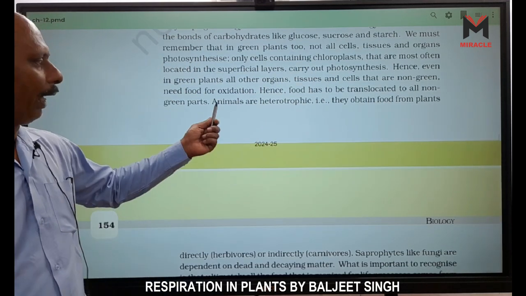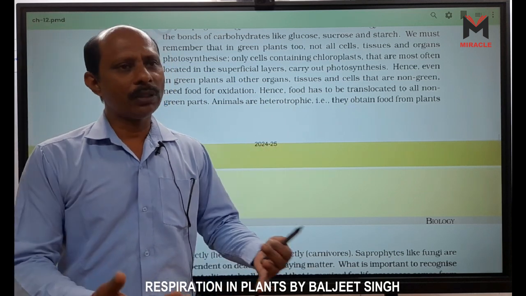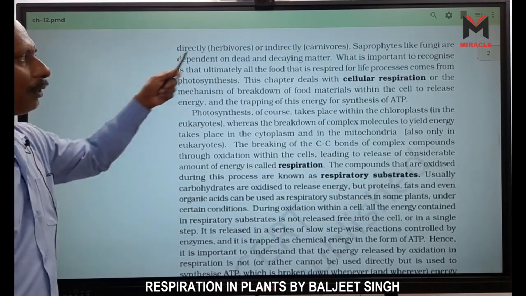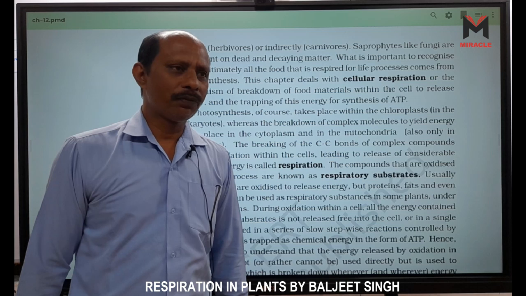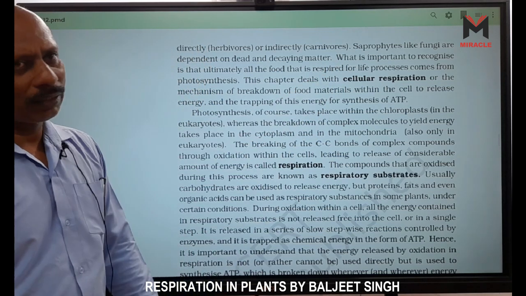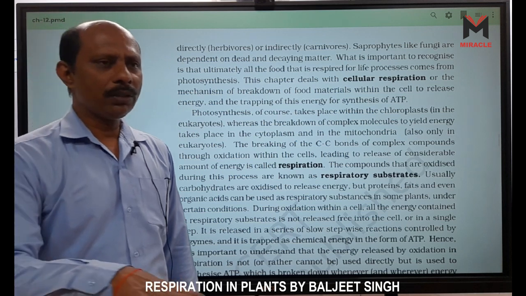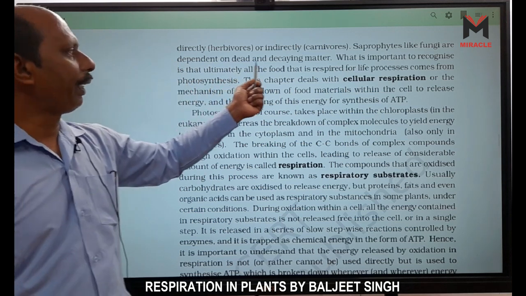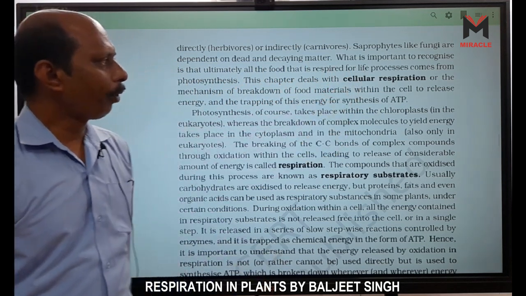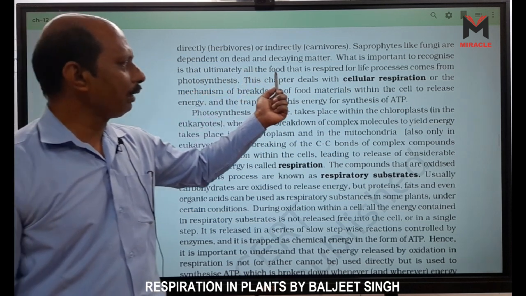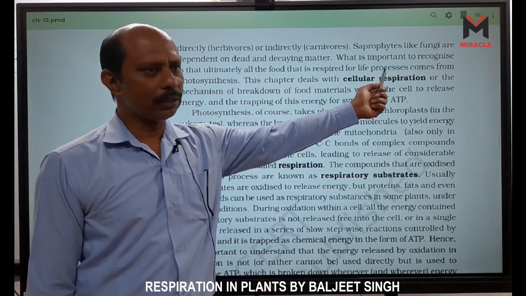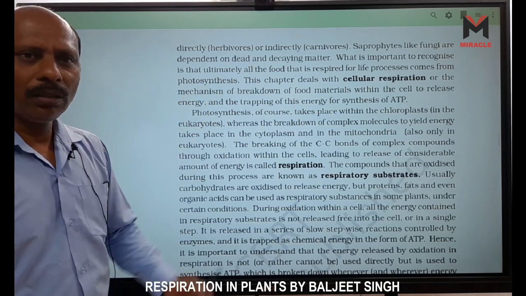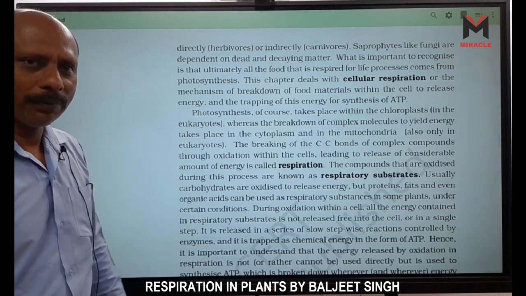Transportation is essential here. Animals are heterotrophic. We are dependent upon plants for food. They obtain food from plants directly, and are called herbivorous, or indirectly, as carnivorous. Saprophytes are organisms which absorb their food from decaying matter, right? Like fungi, which are dependent on dead and decaying matter. What is important to recognize is that ultimately all the food required for life processes comes from photosynthesis. We know this very well. So the plants are called producers, right?